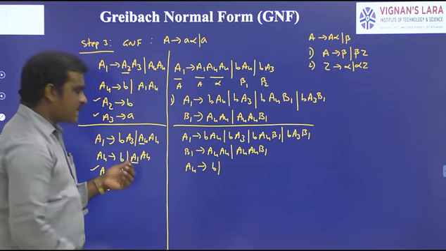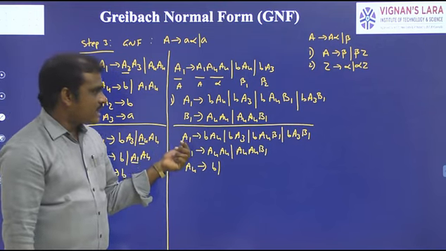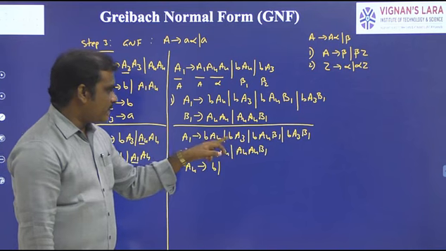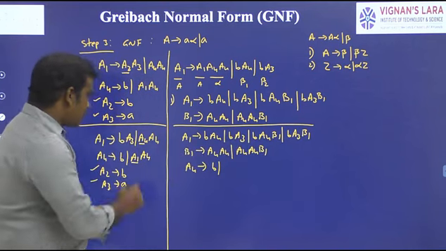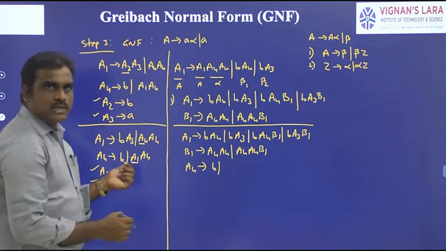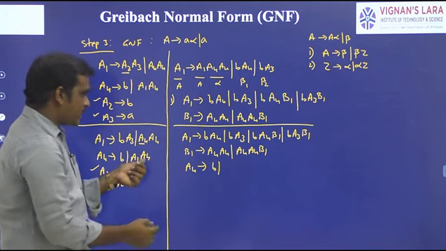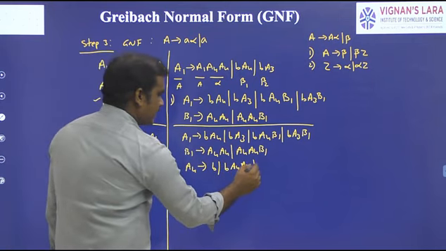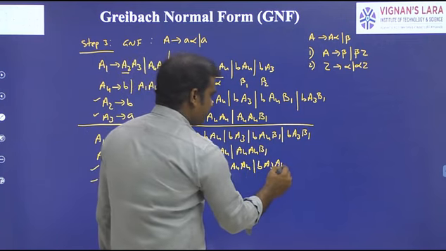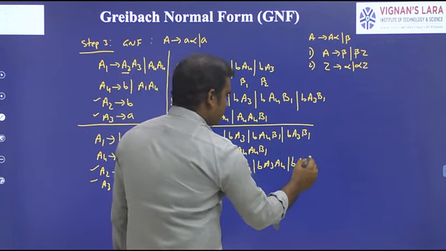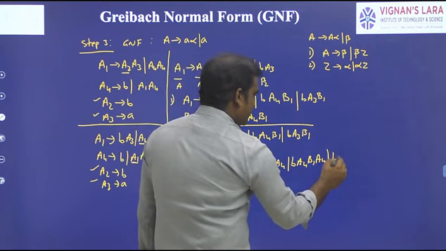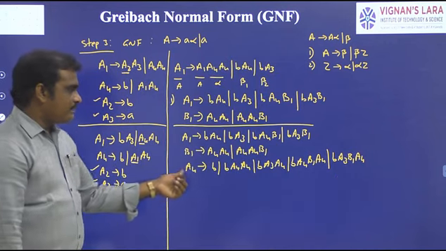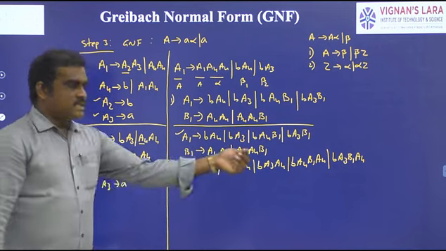So here A1 A4. What is A1? A1 is already automatically in GNF form, because it starts with a terminal followed by non-terminal. So simply A1 is replaced with the A1 productions. Now the new productions are A1 means this one followed by A4. So B A4 followed by A4. Next, B A3 A4. B A4 B1 A4. B A3 B1 A4. So automatically A4 is also converted into GNF form.